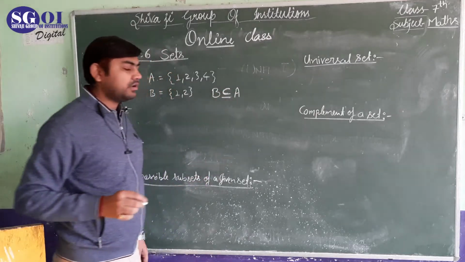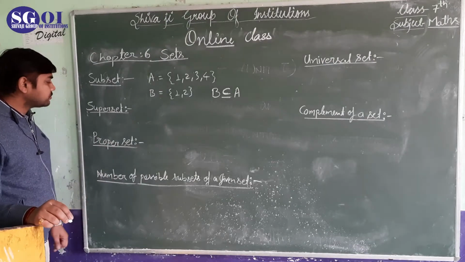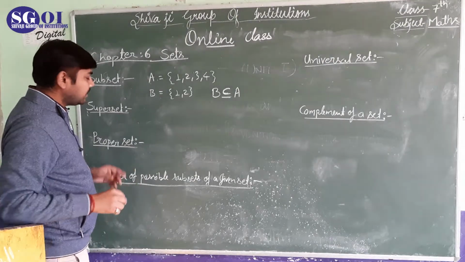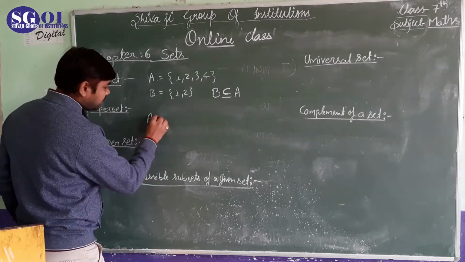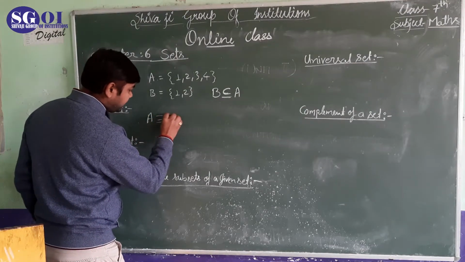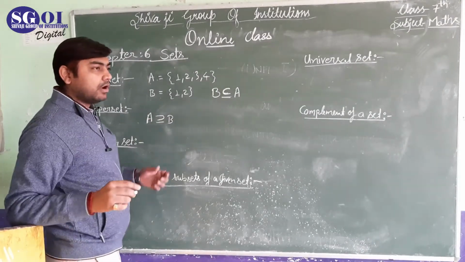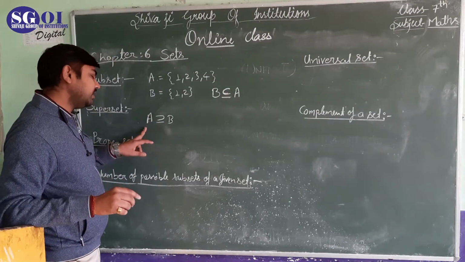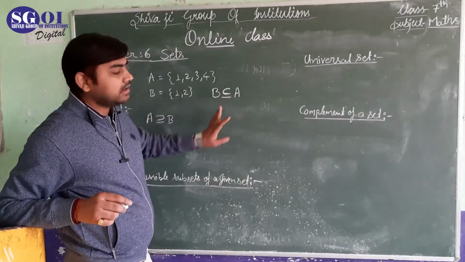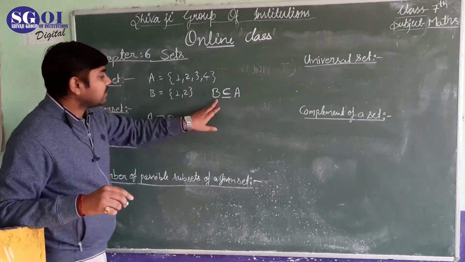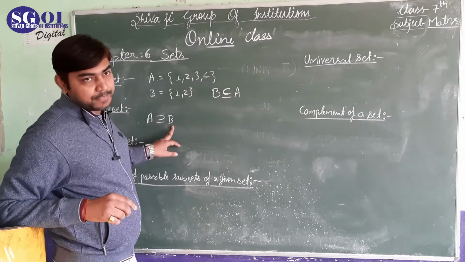Now if we talk about superset, then for the same example, A is a superset of B. That means all the elements of B are present in A. B is a subset of A and A is a superset of B.